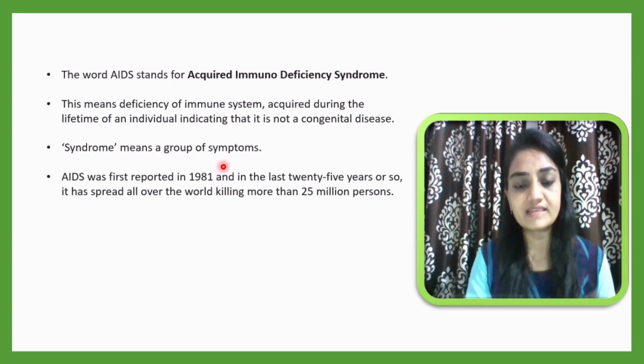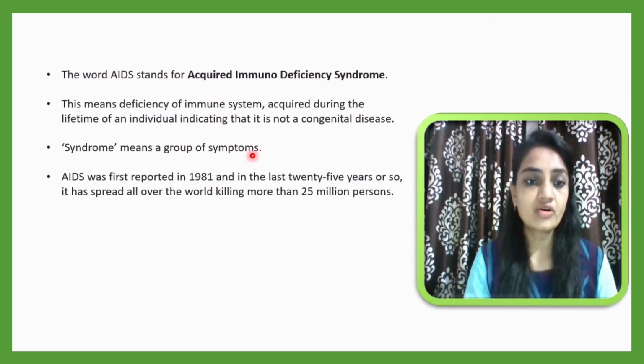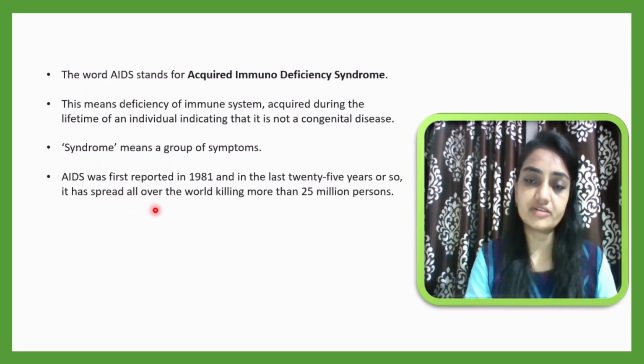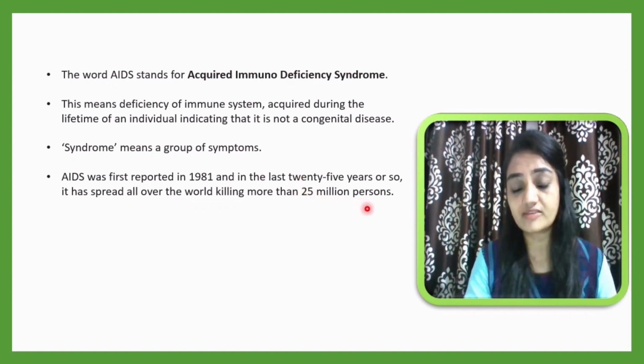That means if a person gets a disease like AIDS, they will show a number of symptoms. That's why it is called a syndrome. AIDS was first reported in 1981. In the last 25 years or so, it has spread all over the world. Within only 25 years, it has spread all over the world and killed more than 25 million persons. So this is a fatal disease.